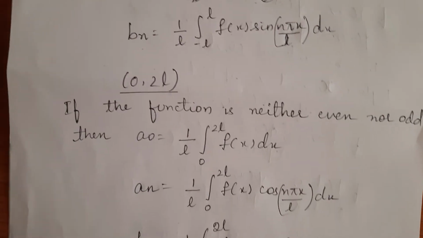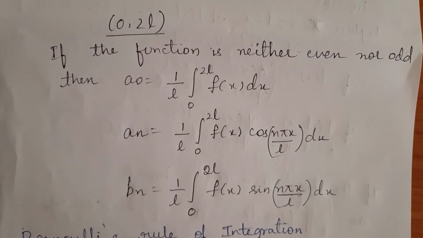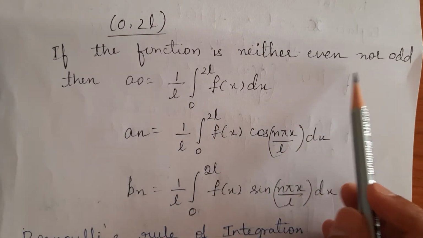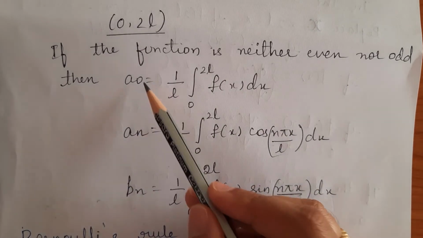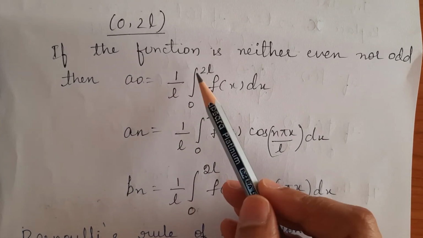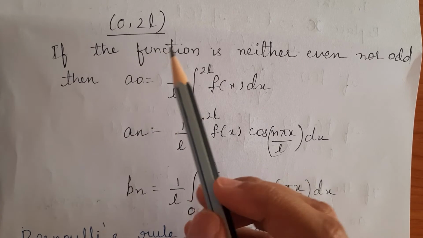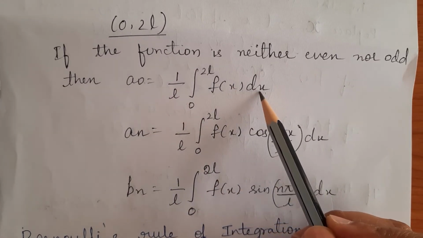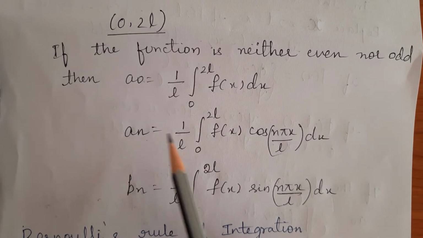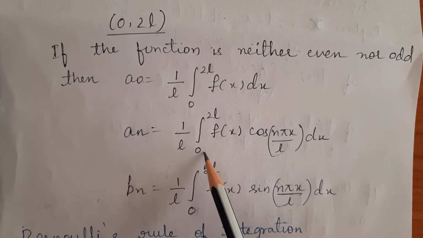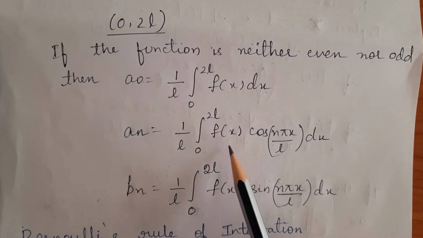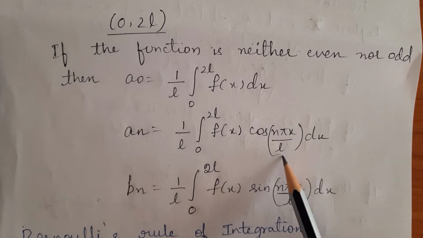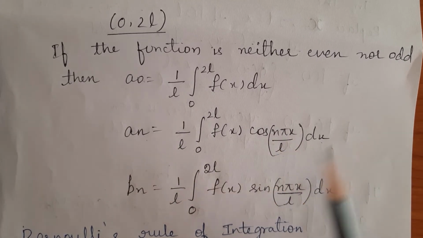In the interval 0 to 2L, if the function is neither even nor odd, then a0 is given by the expression 1 by L integral between 0 to 2L f of x dx, and an is 1 by L integral between 0 to 2L f of x cos n pi x by L dx.